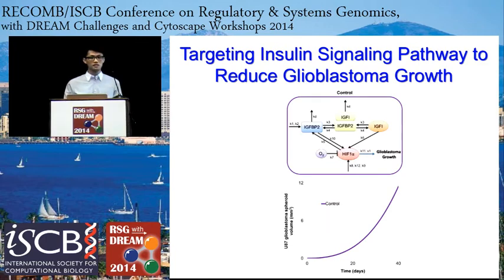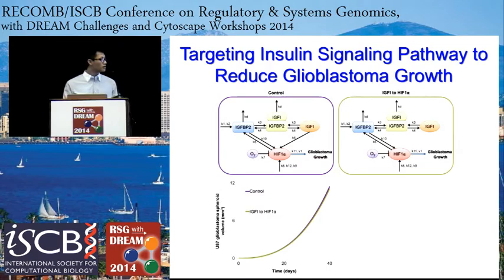So we also did a very similar study where we simulated targeting each of the interactions in our model. And we did this by setting each of the rate constants to 0 individually. So in purple, this is the control growth, the control growth with all of the interactions shown. And here in green, this shows the removal of this link, the IGF1 to HIF1 alpha link.